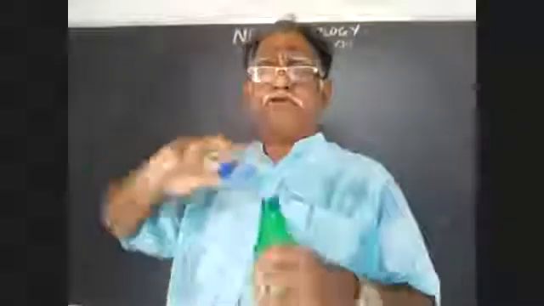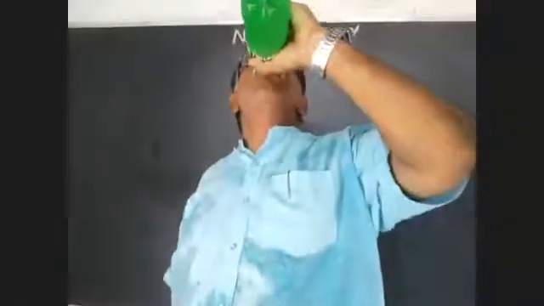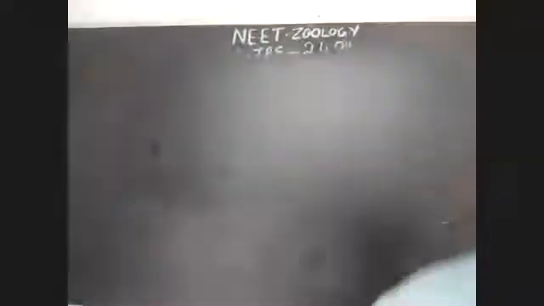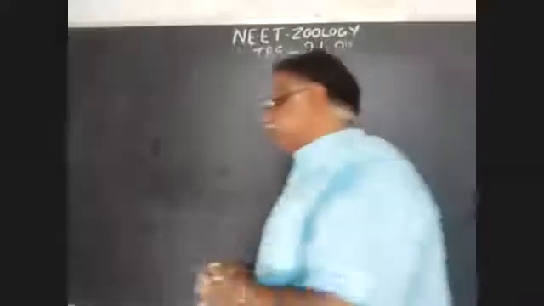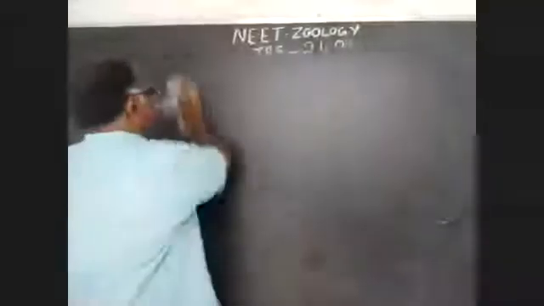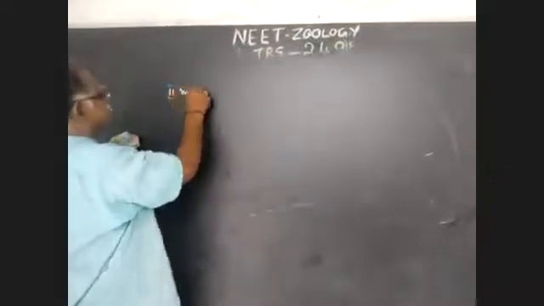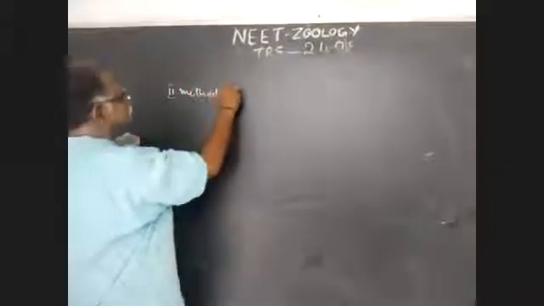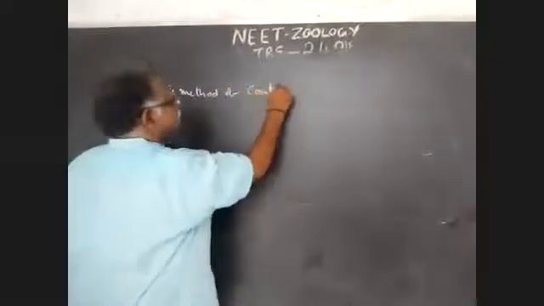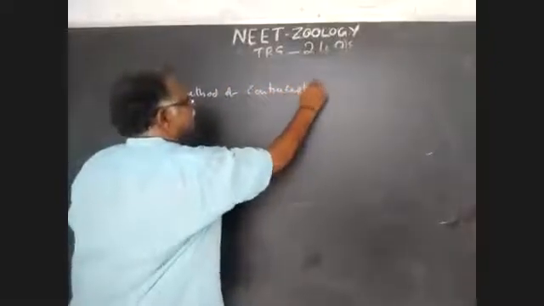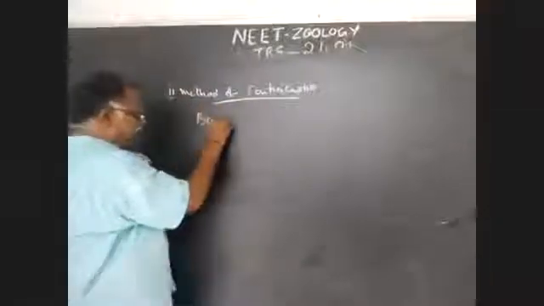Okay. Next type of contraceptive, the second method of contraception: barrier method.